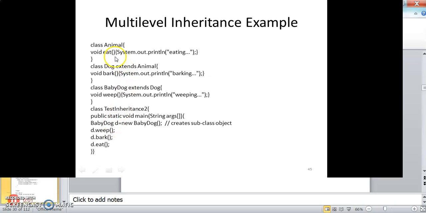Next, multi-level inheritance. You can see Animal contains the function eat, which prints eating. Dog extends the Animal class, and you can see it contains the function bark, which prints barking. Then the BabyDog class is there, which extends Dog, which contains weeping. In class TestInheritance2, inside public static void main, you create an object of the BabyDog class, and then using that object you are accessing all the functions: weep, bark and eat.